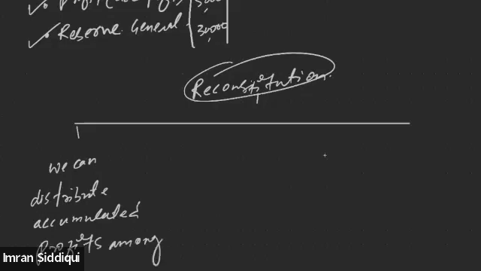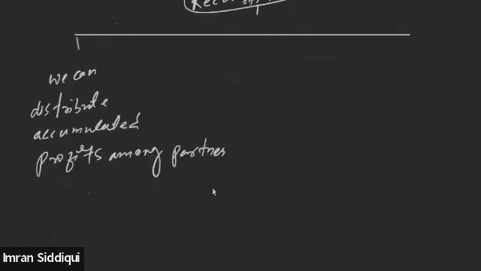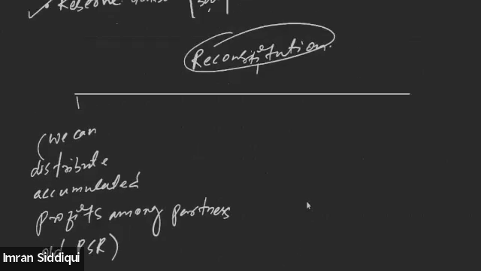This is option number 1. Which partners? The old partners in the old profit sharing ratio. This is the first option we have with respect to the accumulated profit or reserves.